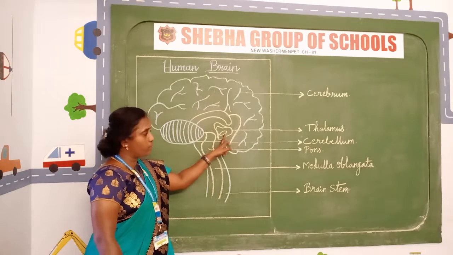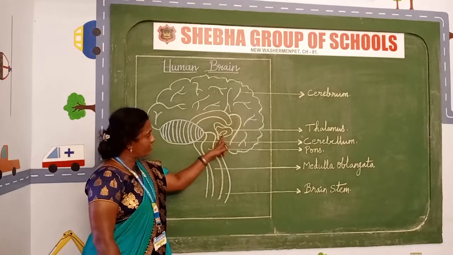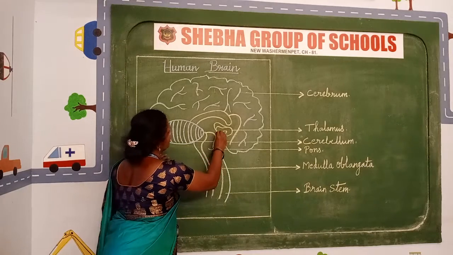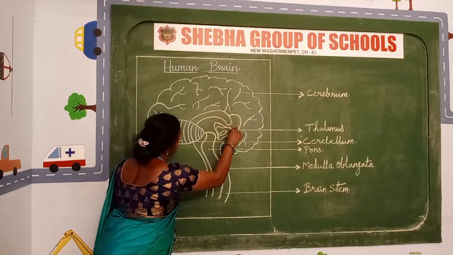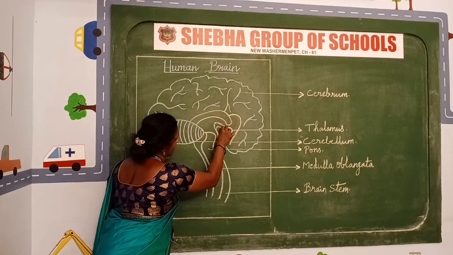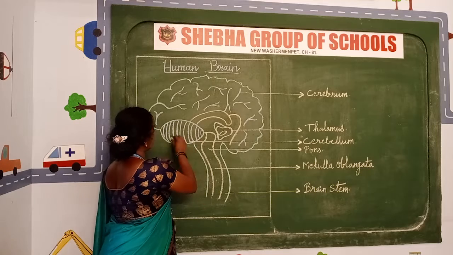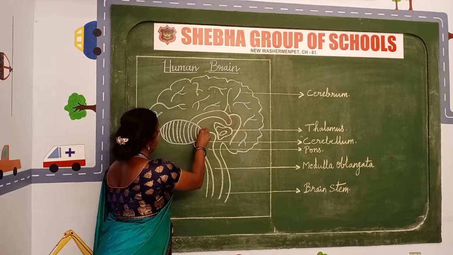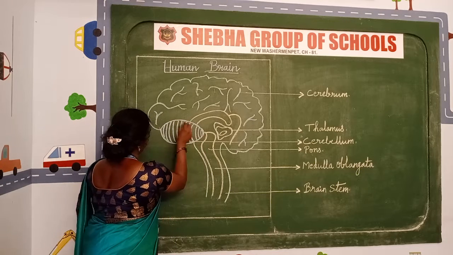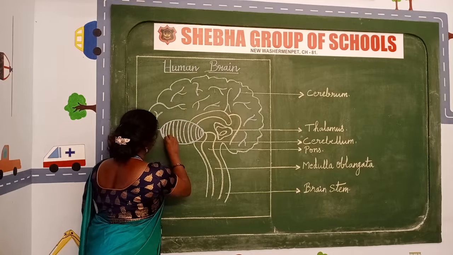Then the thalamus. Okay, children, can you see? This is the thalamus. Then below this is the cerebellum. Cerebrum is the largest brain. Behind it is the cerebellum.